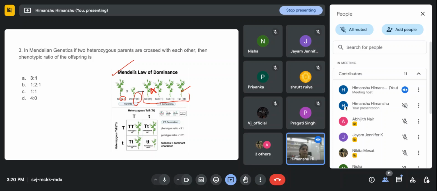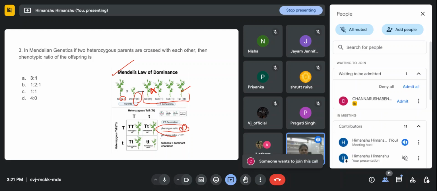Then he self pollinated those plants, and after the self crossing the phenotypic ratio comes out to be 3 is to 1, where 3 are tall and 1 is dwarf.